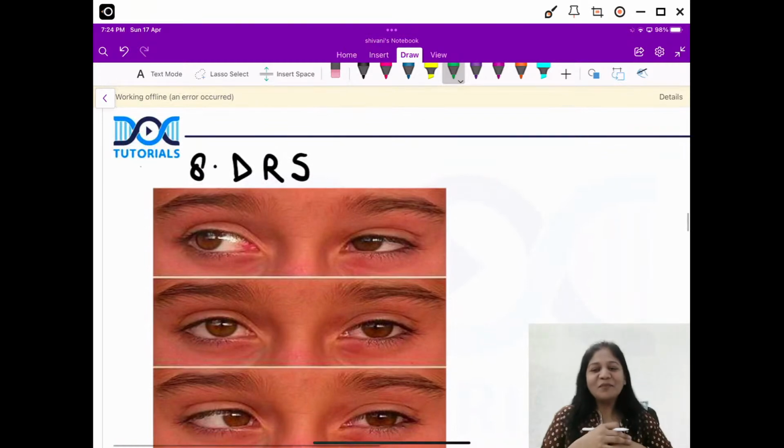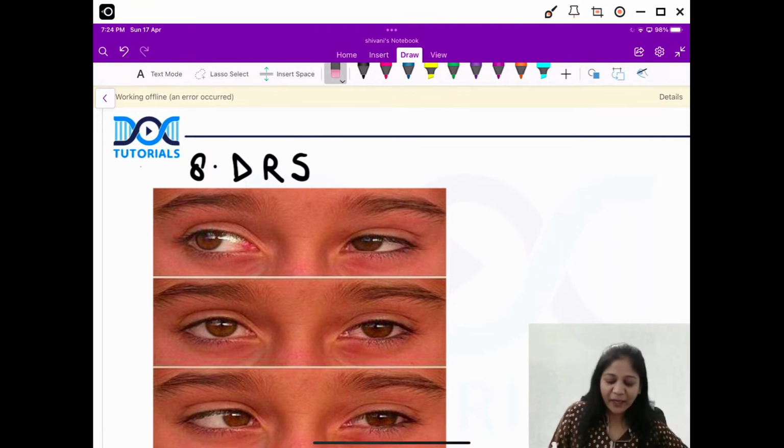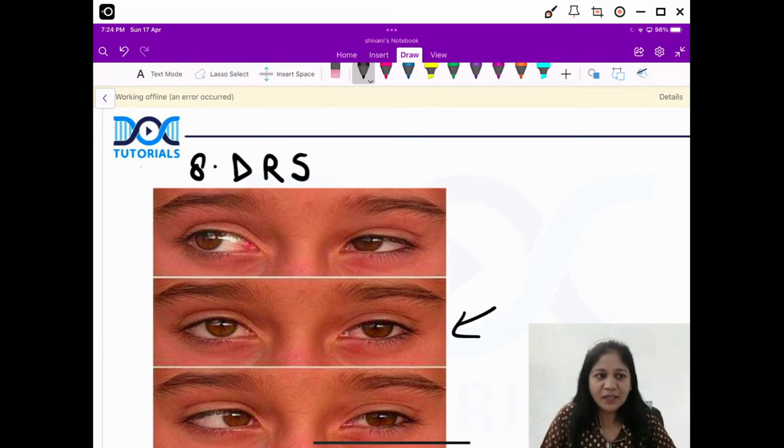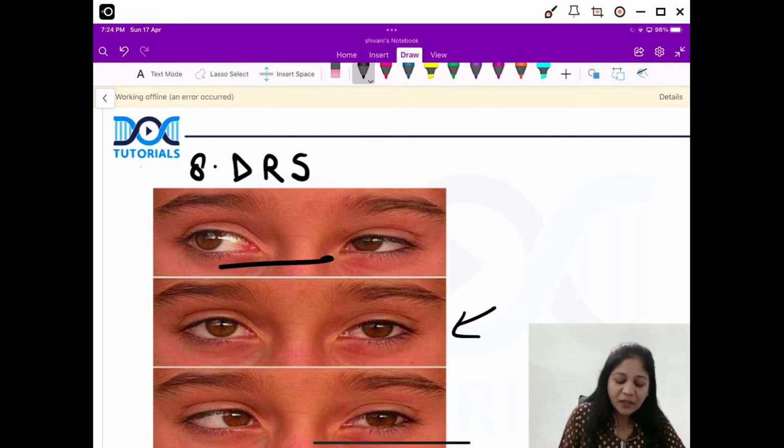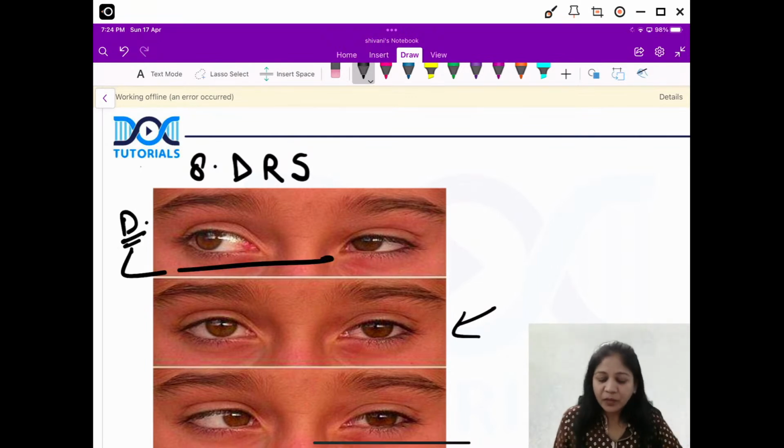Now next important image is about Duane's retraction syndrome. So friends, I would like to say, first of all, just appreciate what is happening in this particular picture and all the three gazes. So the central one is a primary gaze wherein I see everything appears to be normal, isn't it? Everything appears to be normal. But when the patient is looking on the right, that is dextroversion, this is okay.